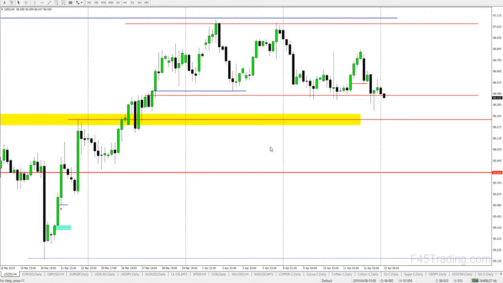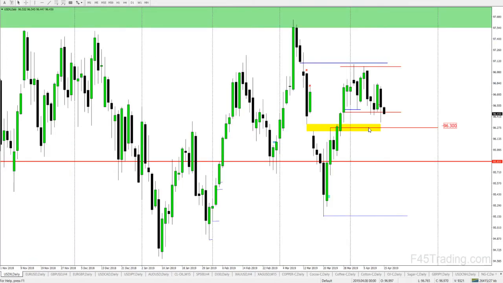I'm going to leave it on the table, but if it is going to happen, price will have to convincingly break below, obviously, this area in here, okay? And then I want to see it power through this consolidation level and get down to this red line here. So that would be the target if we're going to see continued bearishness on the US dollar.